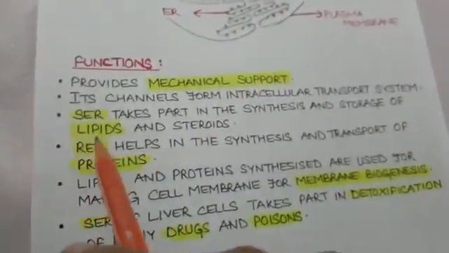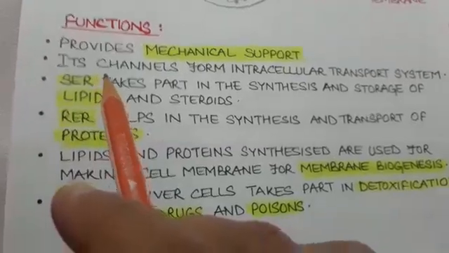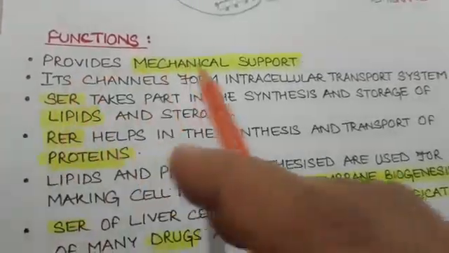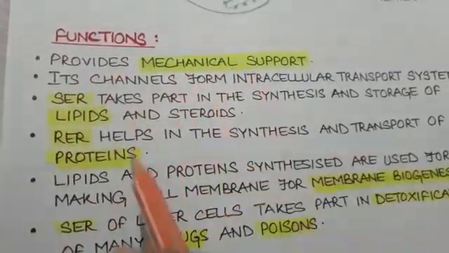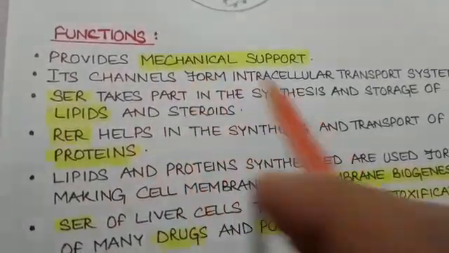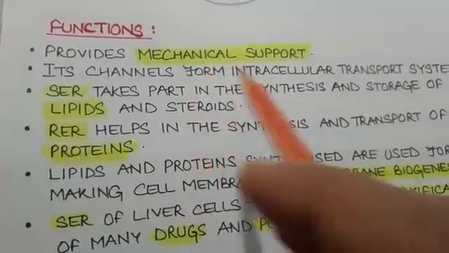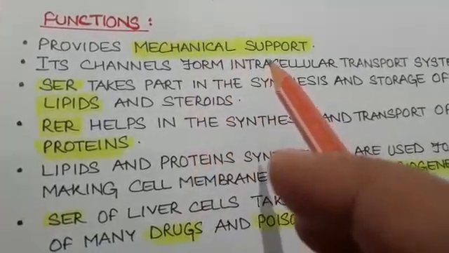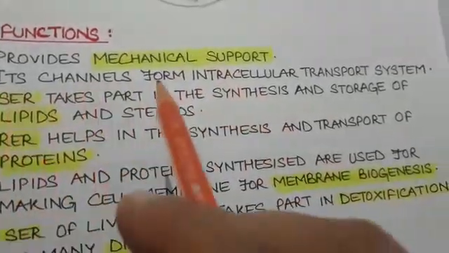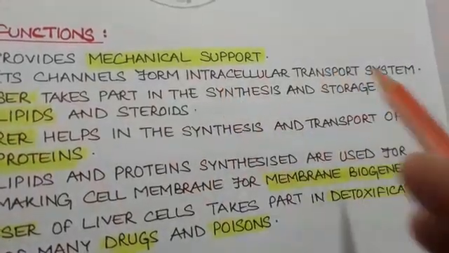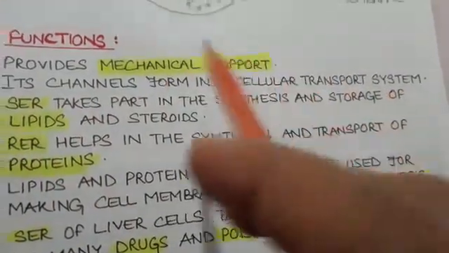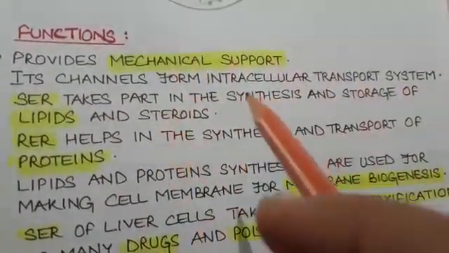Now what are the functions of endoplasmic reticulum? Number one, it provides mechanical support. Why? Because it forms a continuous network within the cytoplasm, so it acts like a skeleton. That is why it provides mechanical support. Number two, its channels form an intracellular transport system. Intracellular means transportation within the cell.